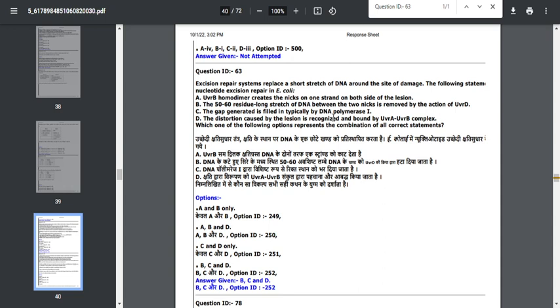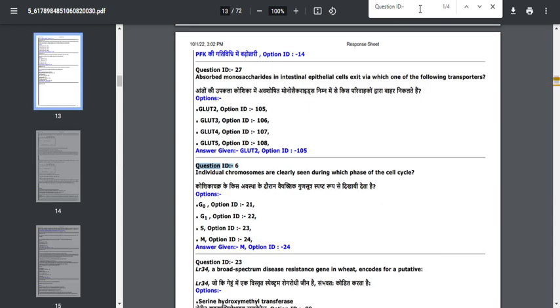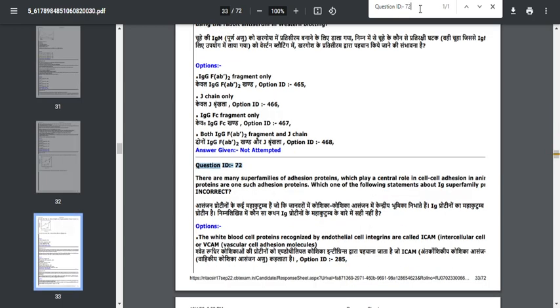The gap is generally filled by typically DNA polymerase 1, and the distortion caused by the lesion is recognized and bound by the UvrA and UvrB complex. So definitely for you, you will be getting this particular option. I think many will be getting it, because this is the easiest repair system and many will be attempting these questions. So don't worry, for you definitely this question will be given a correct option.